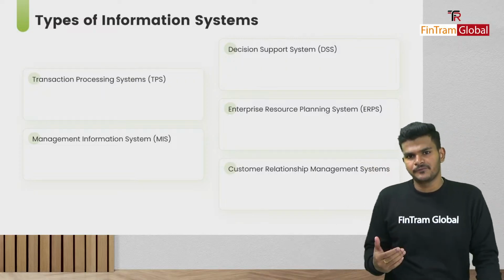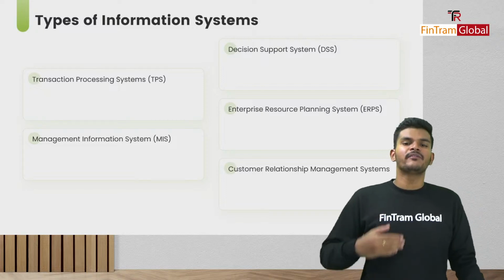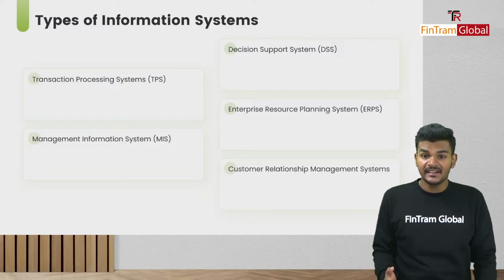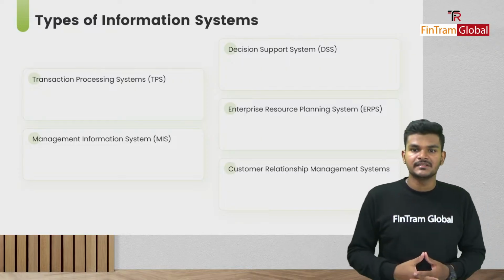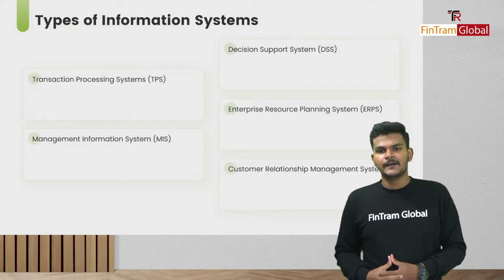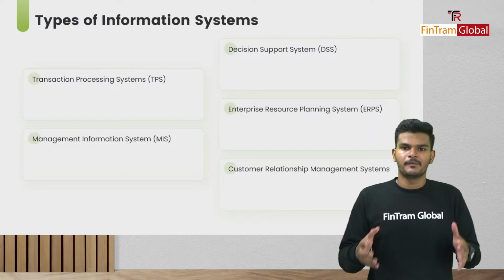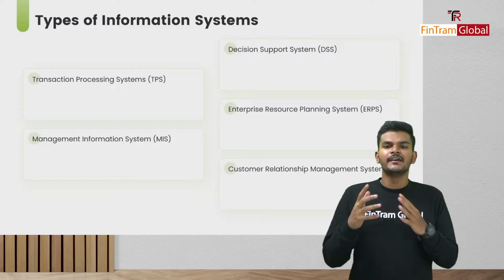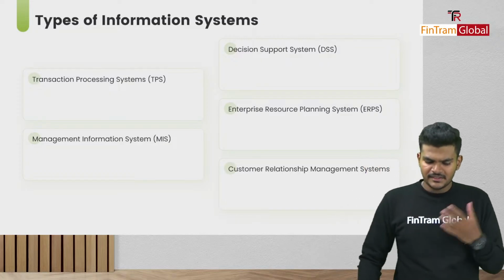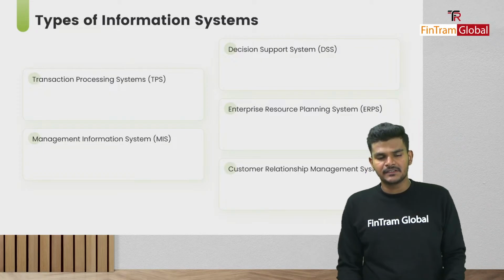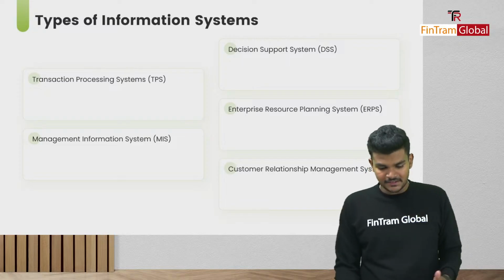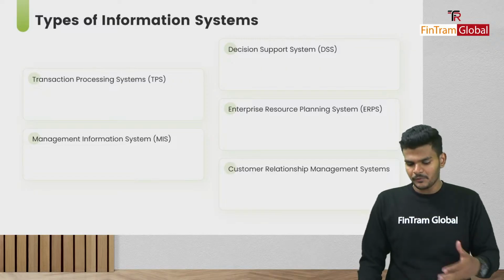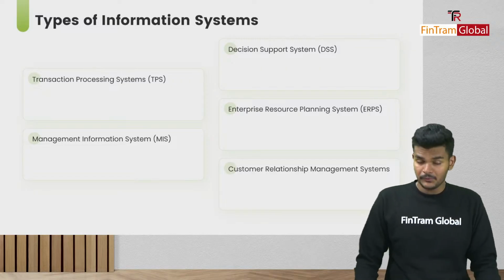And what do we use it for? We use it to add more value for the customers, okay folks, so that we can increase customer loyalty, retain more customers, and help the customers get the best experience from our organization, okay folks. So that's basically what customer relationship management is all about. So yeah, these are some different types of information systems which we have discussed throughout our sessions in detail, right? There are some advantages and disadvantages as well, so keep on revising those and you're good to go.